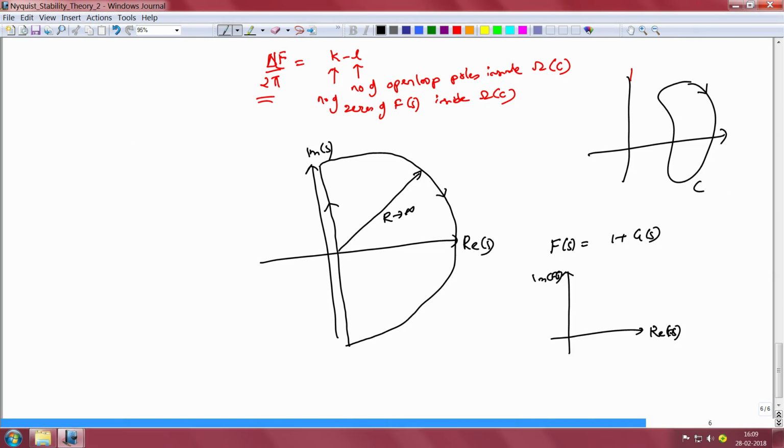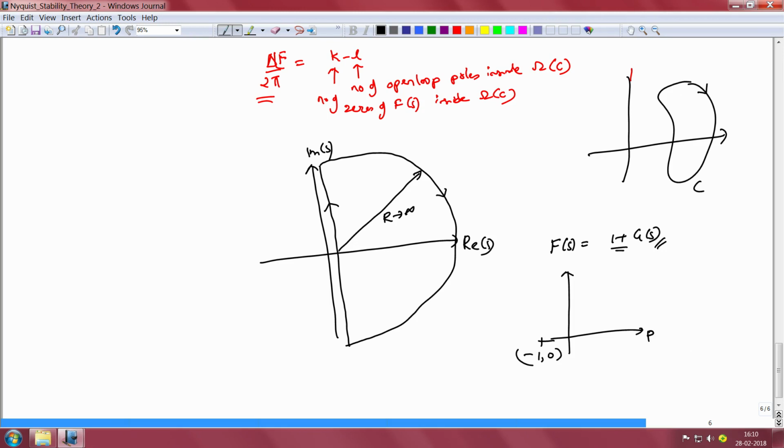What is available to us from experiments is g of s, and we have to undertake this extra calculation to compute the complex number 1 plus g of s. In order to avoid this extra computation, what is commonly done is to look at the encirclement of not the origin but rather the point -1, 0, not in the f of s plane but rather in the g of s plane.